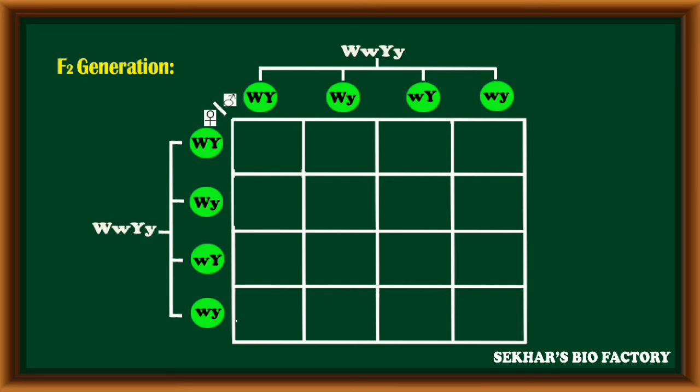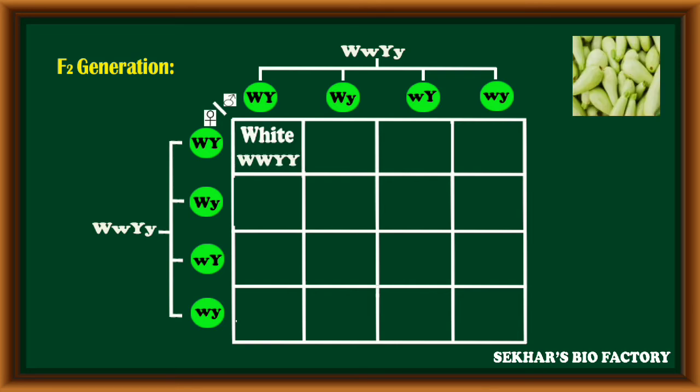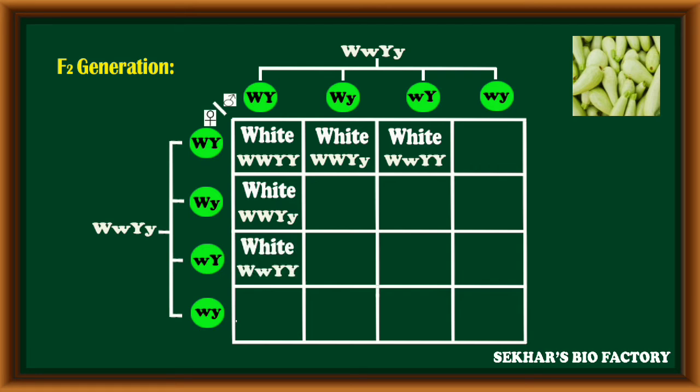In this F2 generation, the first combination, because both genes are in homozygous dominant condition, like capital W, capital Y, the white color fruit coat trait will be expressed. The second combination, capital W, capital Y, small y, white fruit coat; capital W, capital Y, small y, white fruit coat; capital W, capital Y, white fruit coat; capital W, capital Y, white fruit coat, it will be expressed.